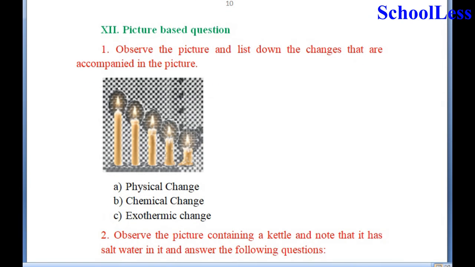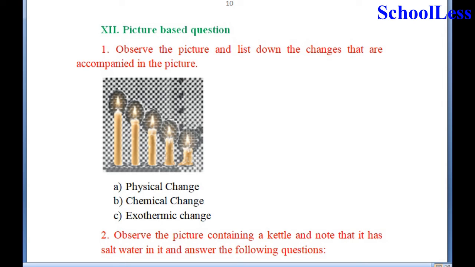Now coming to the last question of the session, that is picture based question. Observe the picture and list down the changes that are accompanied in the picture. Here they have shown a candle that has been lit and it is gradually burning at several stages and ultimately become very small.